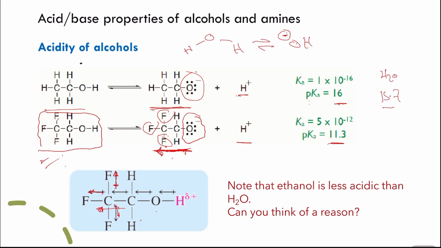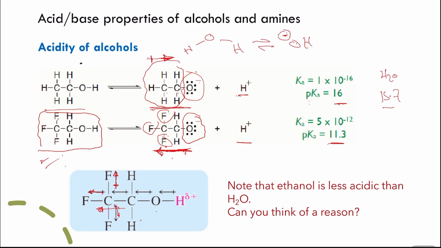For ethanol, the conjugate base formed will be an oxygen with a negative charge attached to carbon. Now the carbon, or the methyl or alkyl group here, has a tendency to give electrons or push electrons away from itself. That means for ethanol, the oxygen with a negative charge formed in the conjugate base will have even more negative charge.